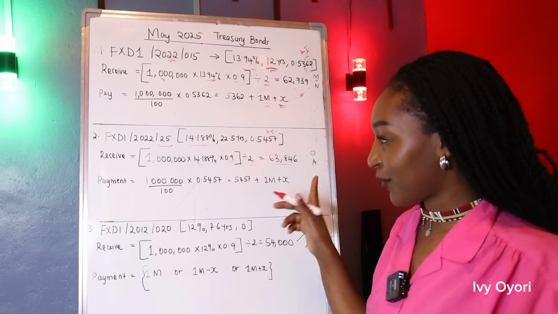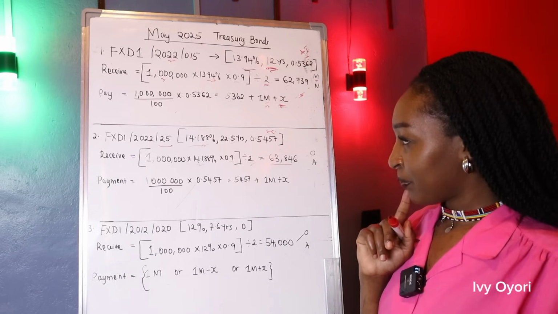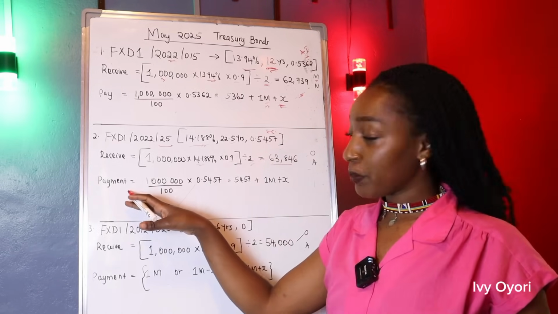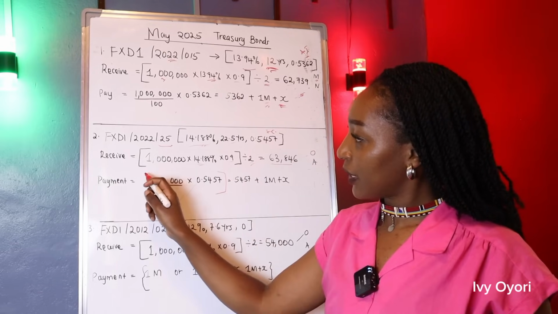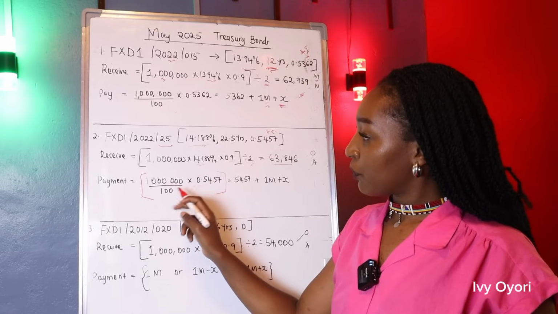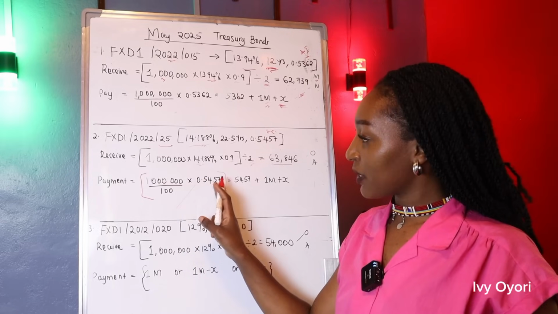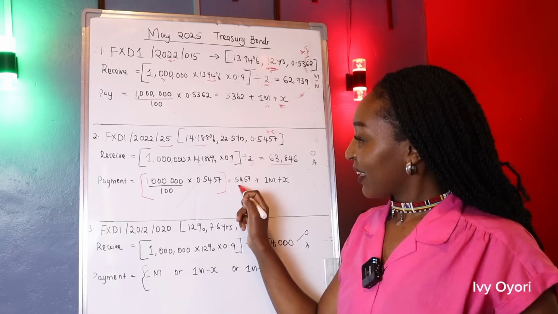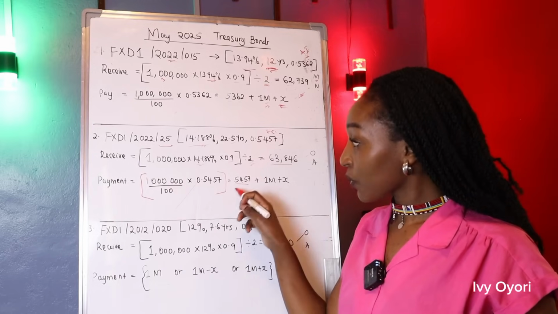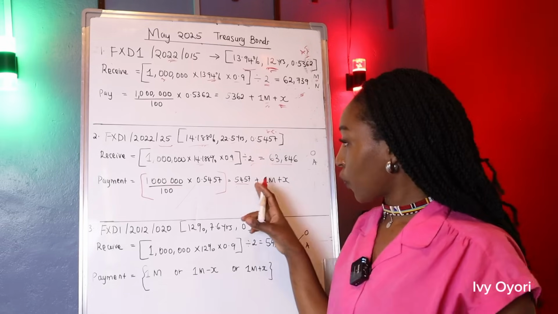63,846. What do you think? So in terms of how much you're going to pay, again, this is the accrued interest, this one here. And for every 100 shillings, you have to pay 0.5457. So what about a million? Yeah, you're going to get 54.57. So this one, from the beginning, we already know what it is.